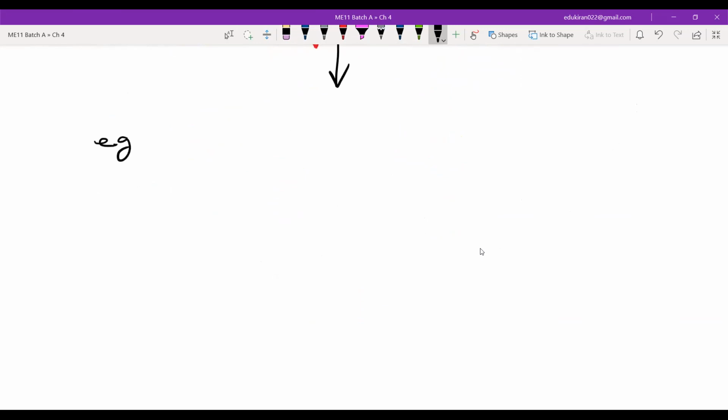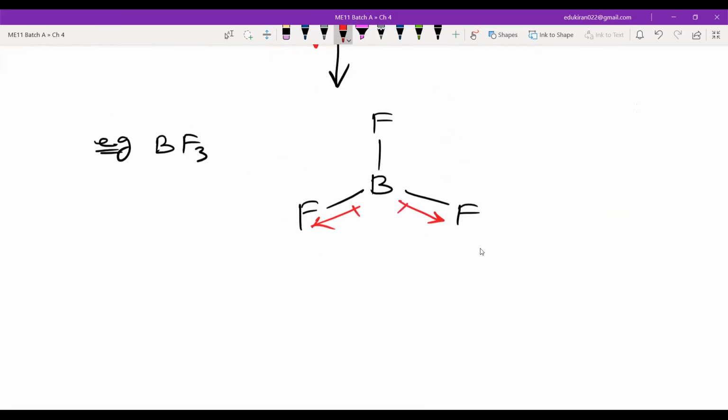Okay, now let us take BF3 for example. Trigonal planar, right? So you have boron, fluorine, and fluorine, and you have the vectors like this. Right? Now I'm going to resolve each and every one of them. Let me first resolve this one. This fluorine 1. You will get some component in this direction, and here also you will get some components, right?